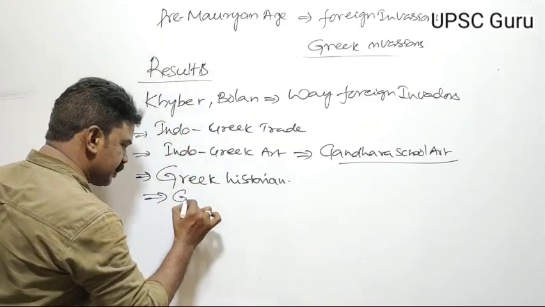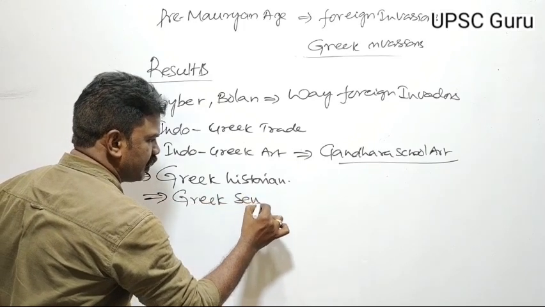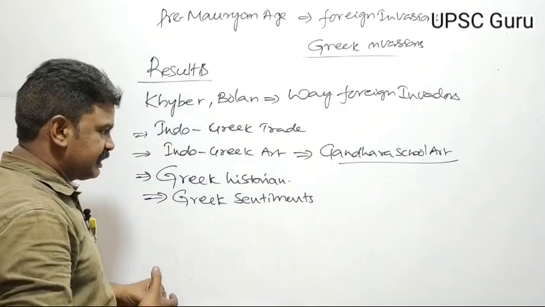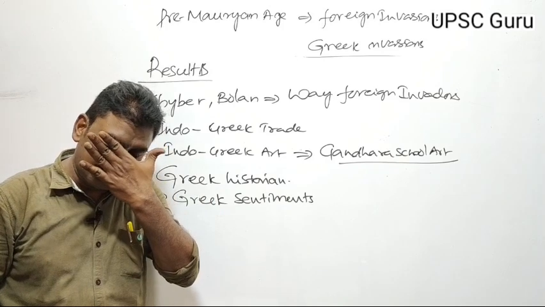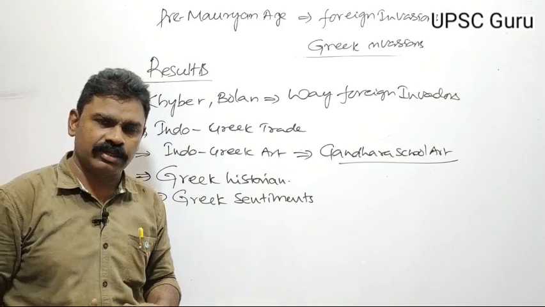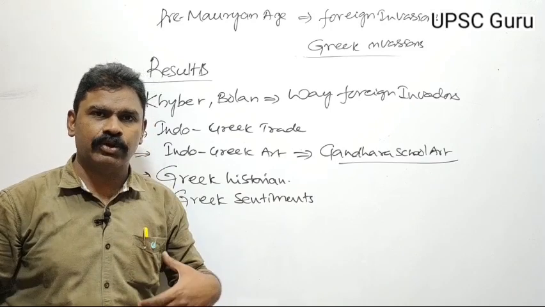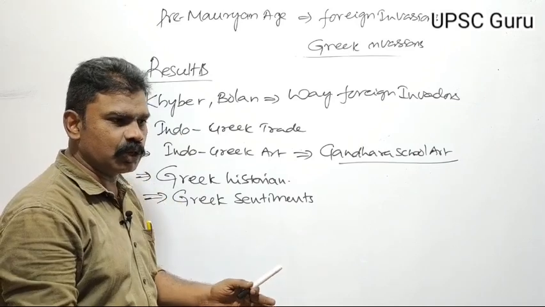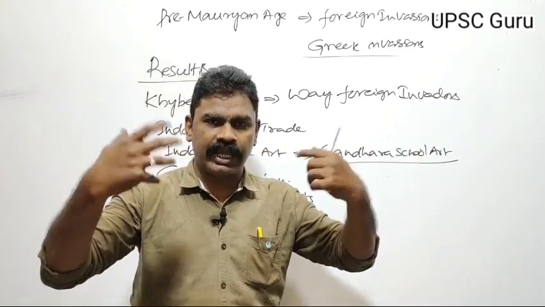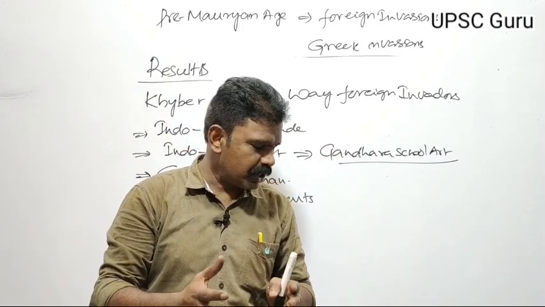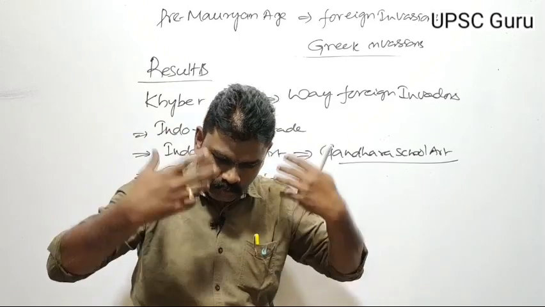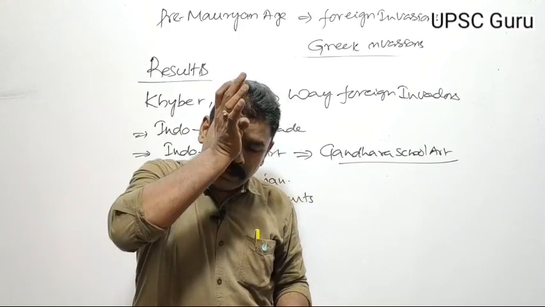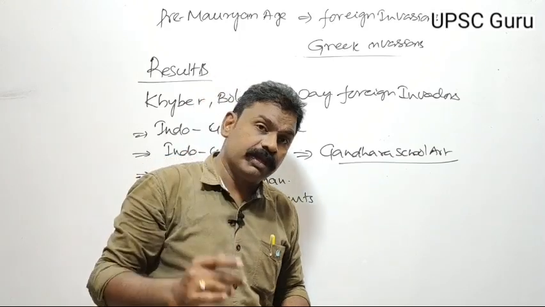Some Greek sentiments were also continued in India by Chandragupta Maurya and, in a later period, Ashoka. For example, after meeting an astrologer or a saint, they used to take a royal bath in the middle of the court with milk and wash their body. That sentiment was taken by Chandragupta Maurya from the Greeks.